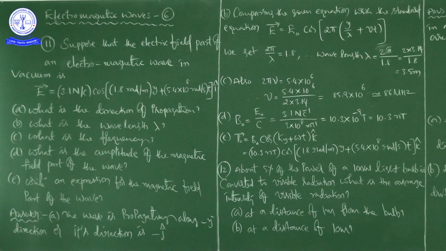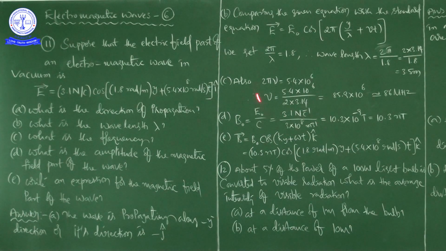Okay. See here. B naught is equal to E naught by C. That is what E naught is equal to B naught into C. That's what we know. From that we are writing B naught is equal to E naught by C. That is equal to E naught, which is 3.1 Newton per Coulomb, divided by 3 into 10 power 8 meter per second. That is what speed of light in vacuum.